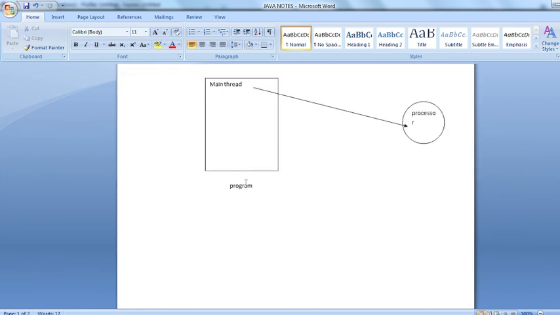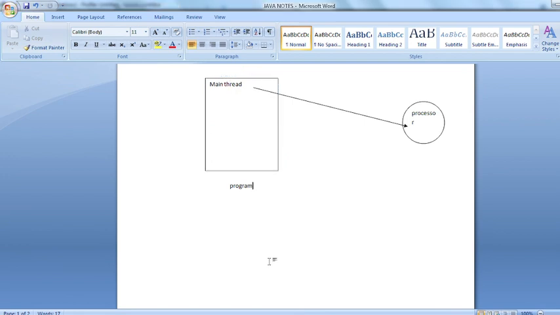And by default every program has one thread, and that thread is the main thread, and this is by default available to all Java programs. And if you want, you can create some other threads according to your requirement.